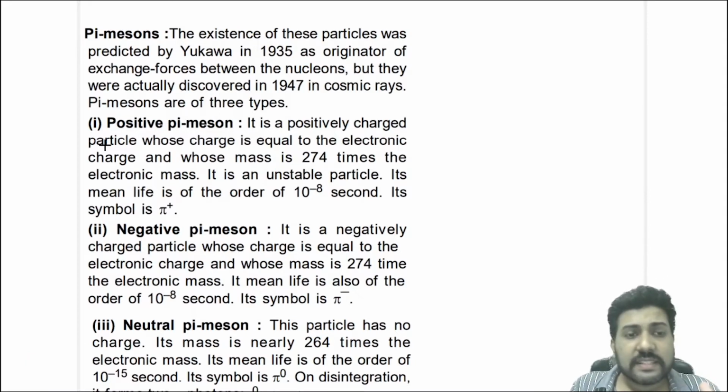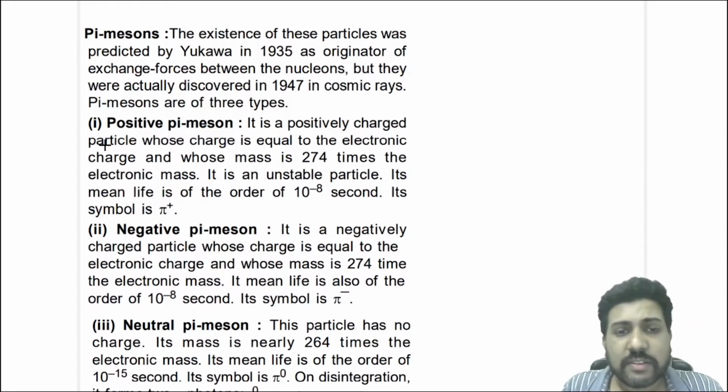Pi meson particles are of three types. One is the positive pi meson, one is the negative pi meson, and the other is the neutral pi meson. All of these have approximately the same mass, that is 274 times the mass of electron.